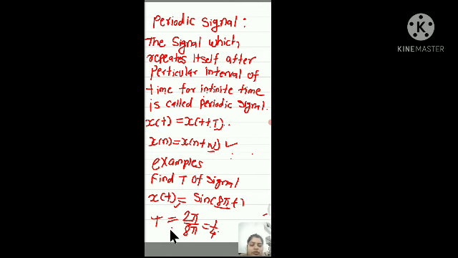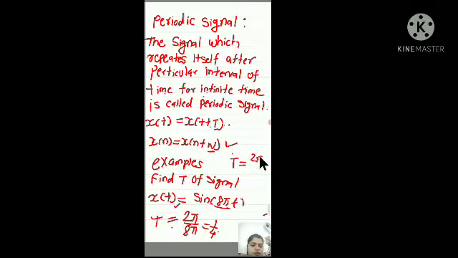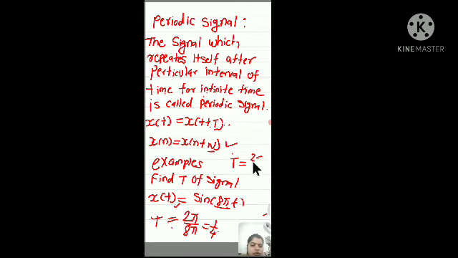Then how does this T come? This expression comes because T is equal to 2π by ω0. So ω0 is 8π, so T is equal to 2π by 8π, that is equal to 1/4. Let us take the next example.